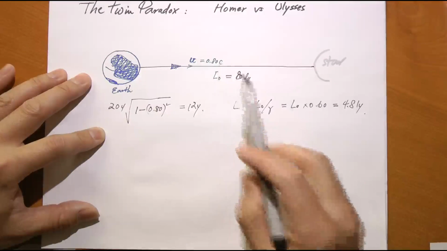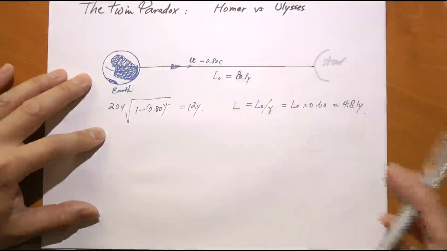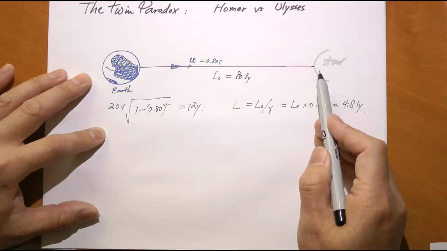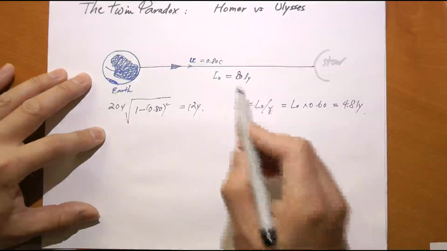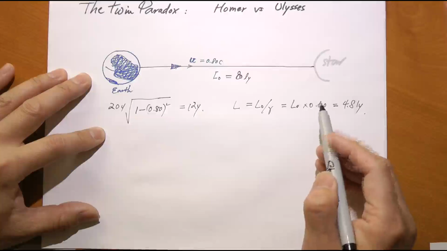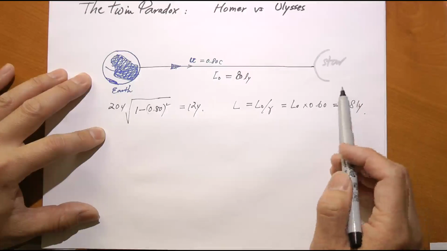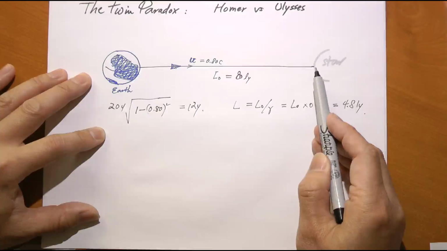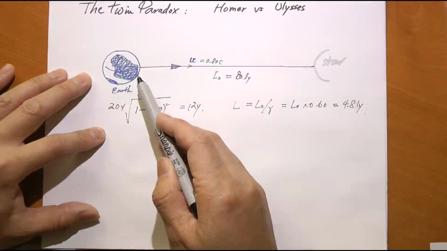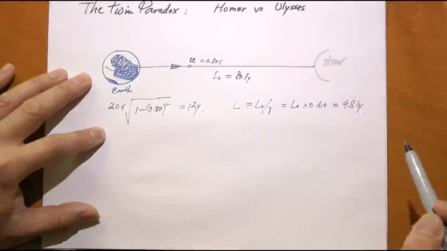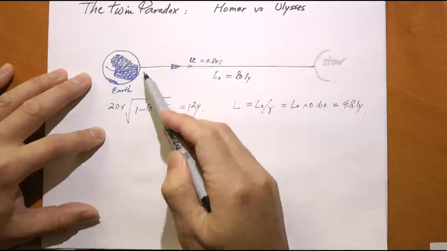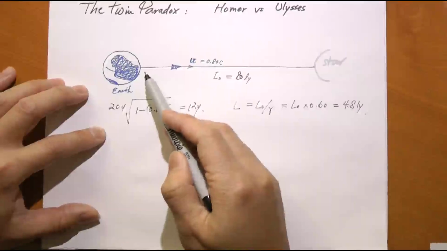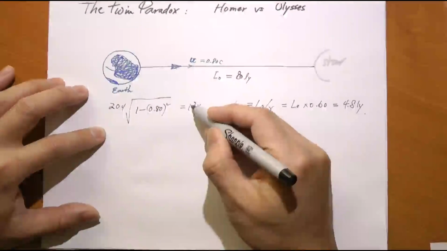He travels at a speed of 0.8 c, or rather the star closes in on him at that speed. So by the time he reaches that star, the time interval would be 4.8 light years divided by 0.8 c, and that's 6 years. So according to Ulysses, he would take 6 years to go from here to there. And since he made an immediate turn, he would take another 6 years to go back to Earth. So according to Ulysses, yes, he spent 12 years going back and forth. So indeed, he agrees with Homer that Ulysses has aged only 12 years.